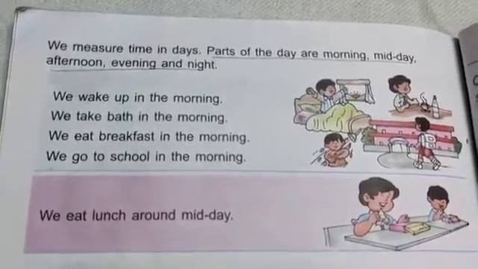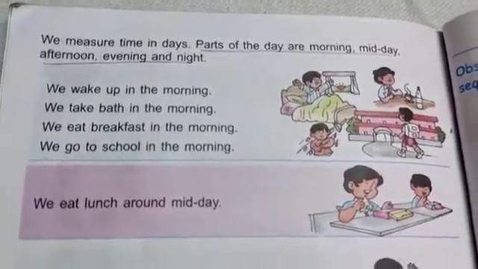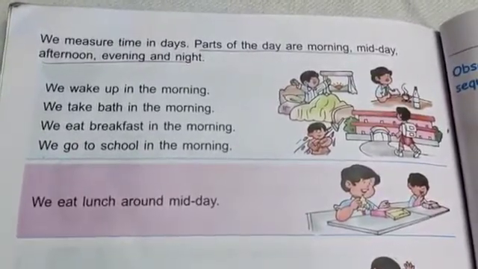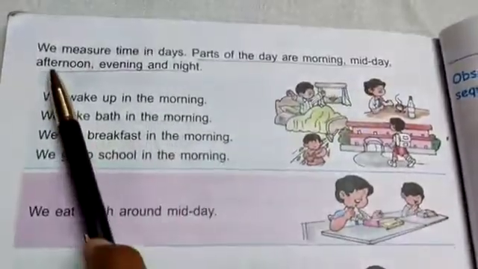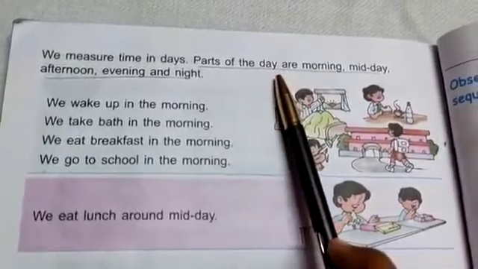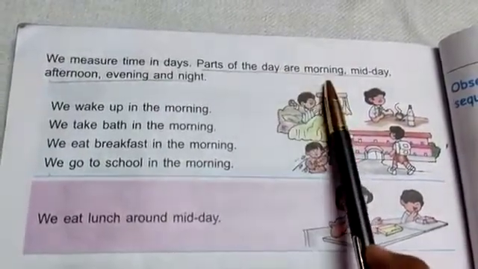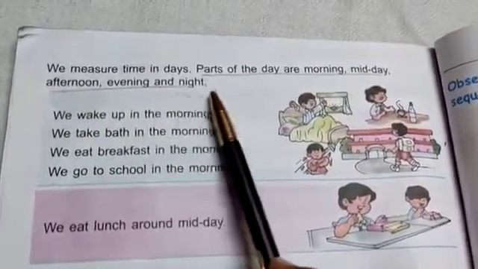Then next you see, children, we measure time in days. There are different parts of a day. The parts of a day are morning, midday, afternoon, evening and night. So the 5 parts of a day are morning, midday, afternoon, evening and night.